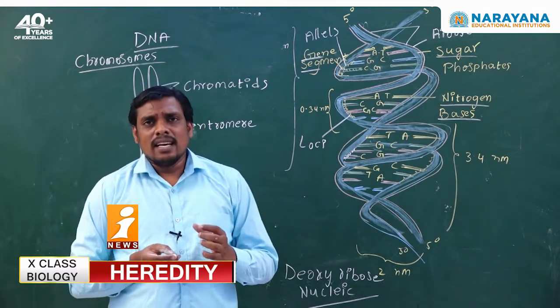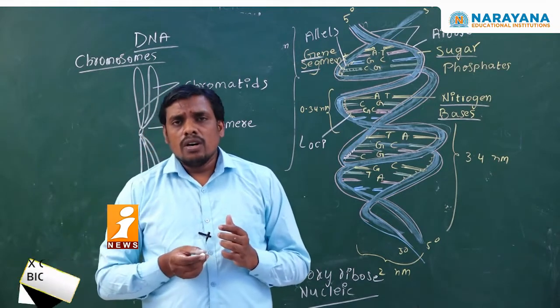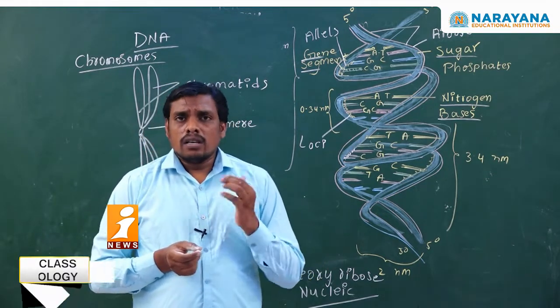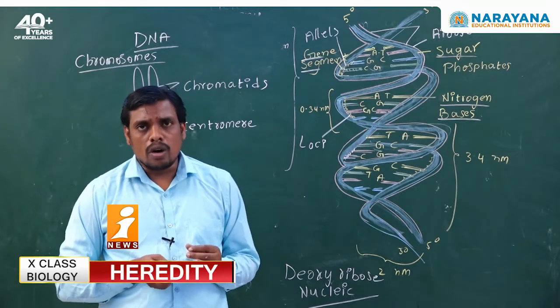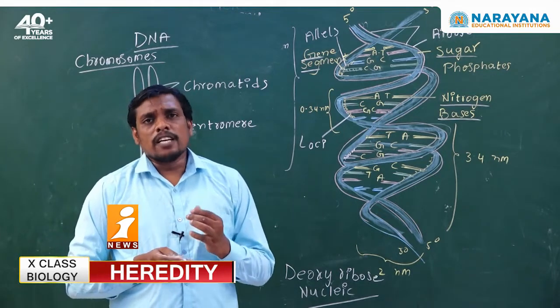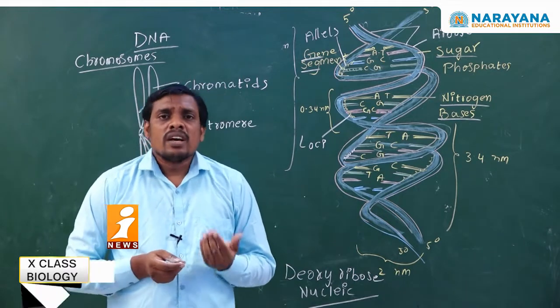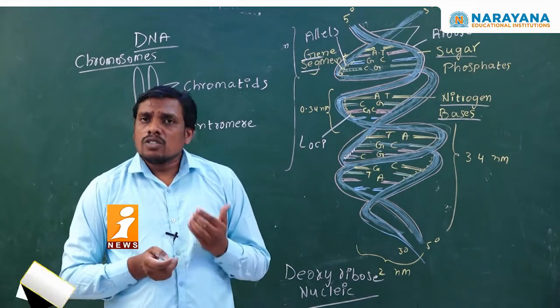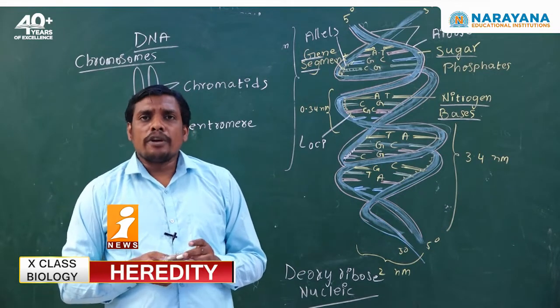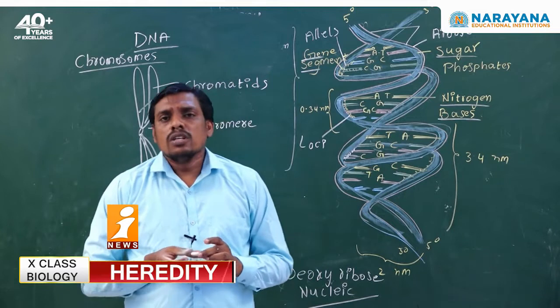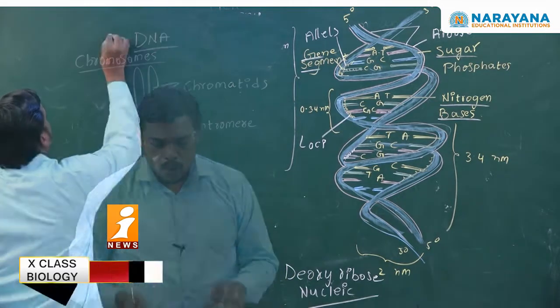So let us see the contributions and hypothesis of Walter Sutton and Thomas Hunt Morgan. For that, we have some important basic points which we have to learn about the chromosomes.